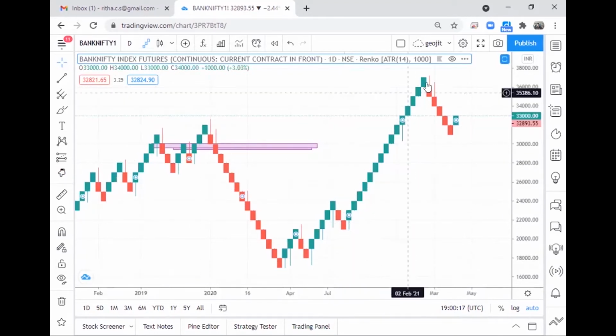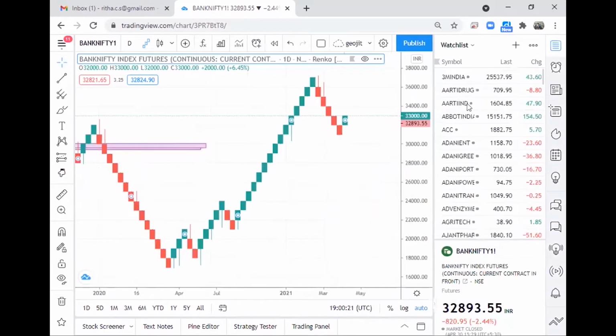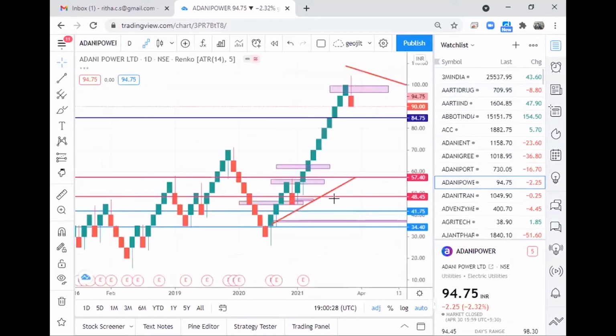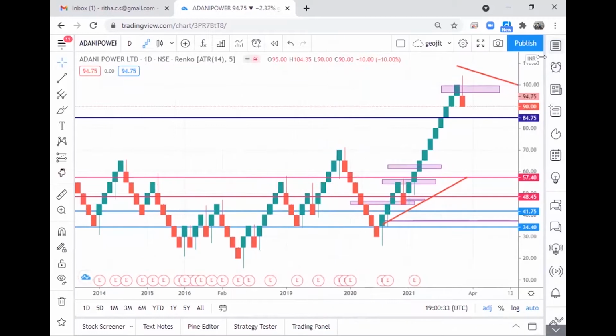Now Bank Nifty has defined the ATR as 1000. If I choose any other script, like Aarti Drugs, the brick size came to 35. Or if I go to Adani Power, the brick size comes to 5. So any movement within 5 points will be considered as noise. Any movement above 5, a new brick will be created, and any move of 10, that is 5 points below and 5 points further down, will be treated as a reversal brick here.